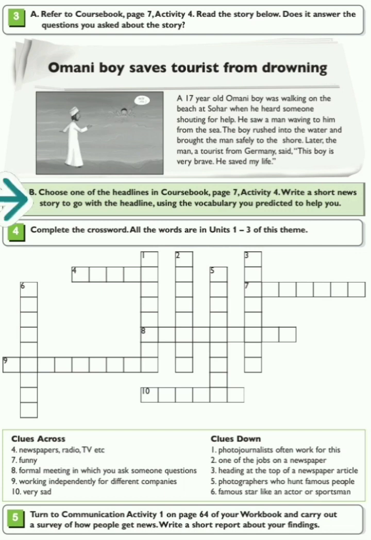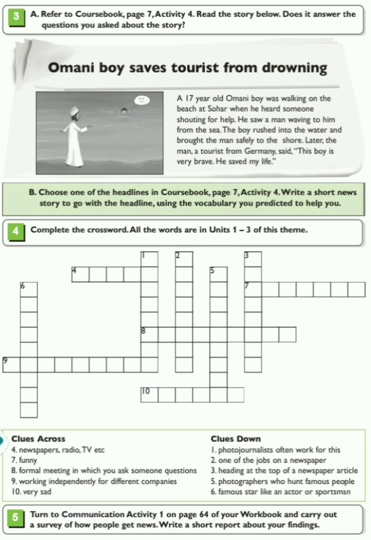Choose one of the headlines in Coursebook, page 7, activity 4. Write a short news story to go with the headline, using the vocabulary you predicted to help you. Complete the crossword. All the words are in Units 1 to 3 of this theme.